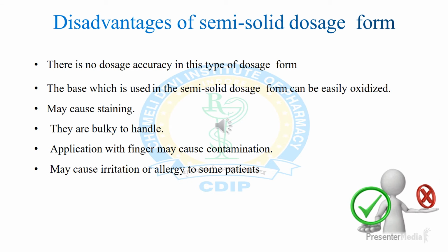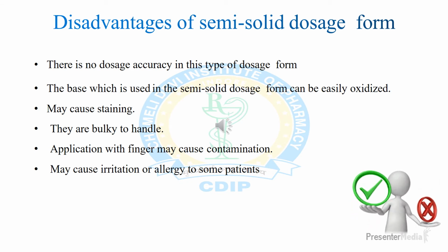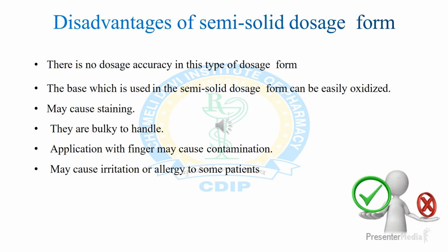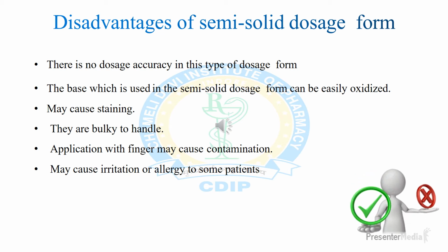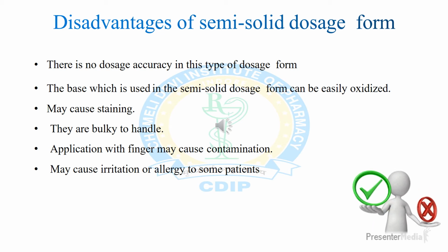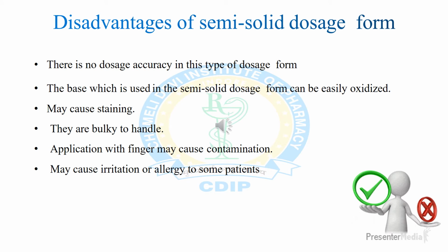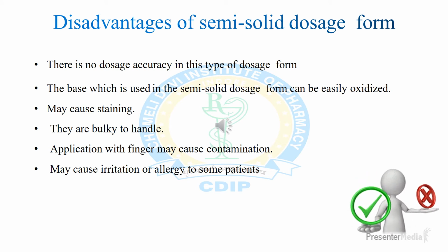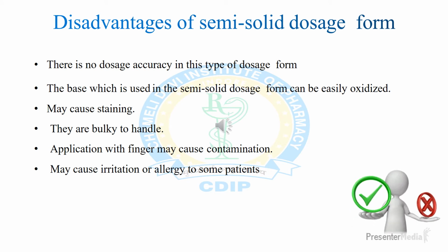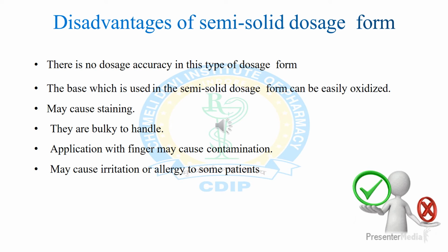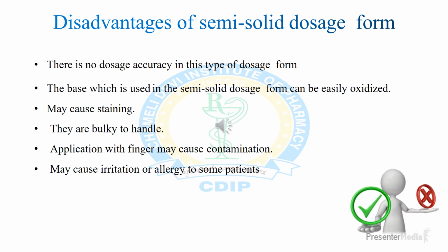Next, the base which is used in semi-solid dosage form can be easily oxidized. The bases used in semi-solid dosage form preparation are mainly unsaturated fatty acids, so they can be easily oxidized and cause instability of the formulation.